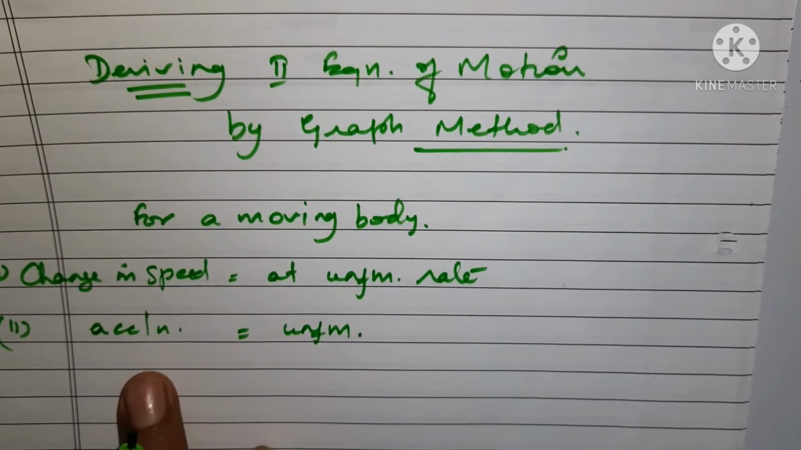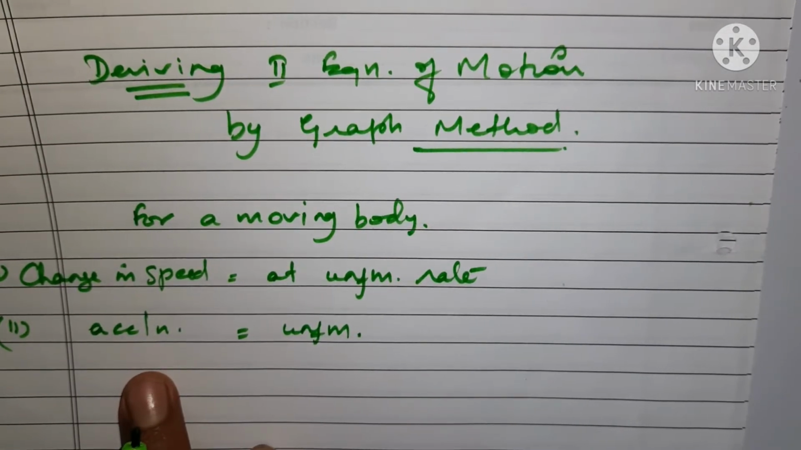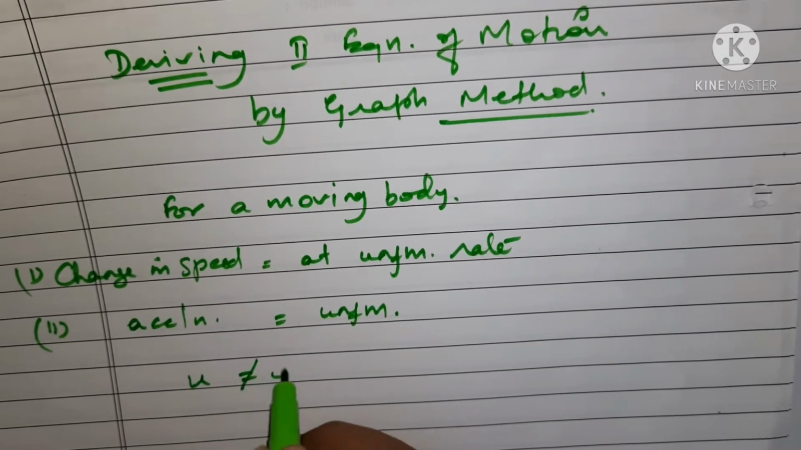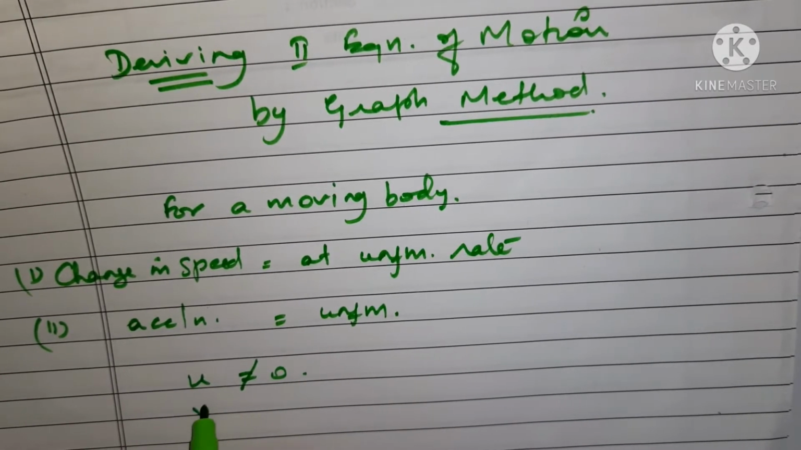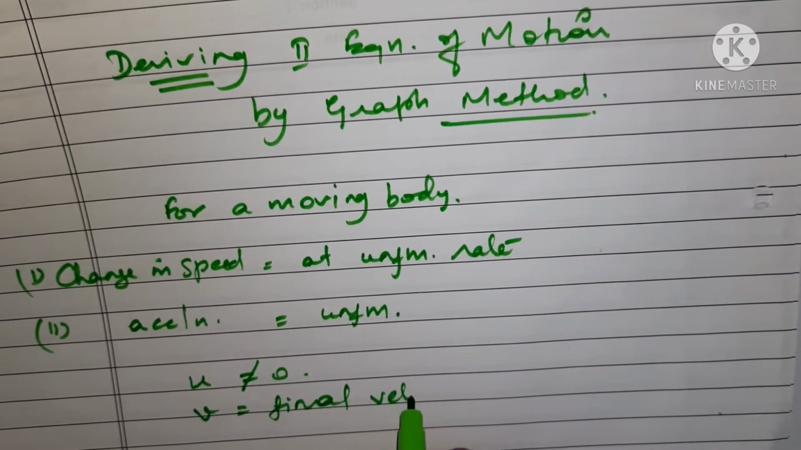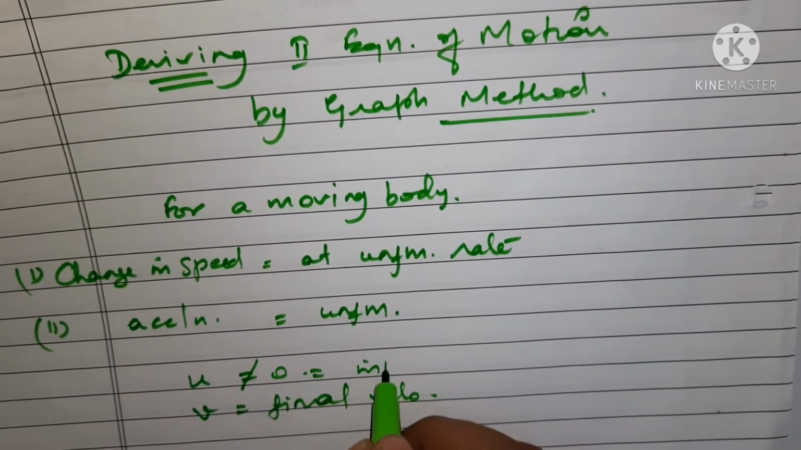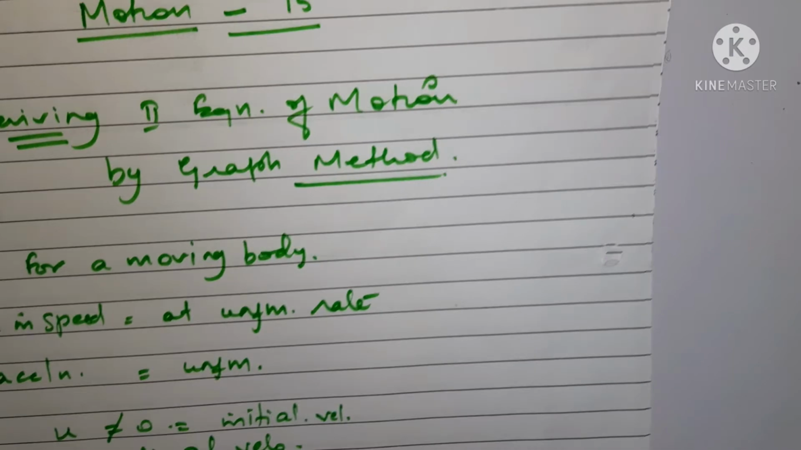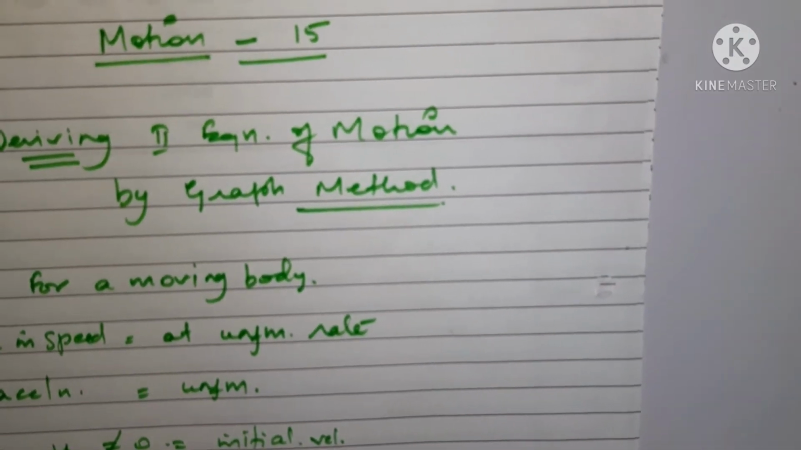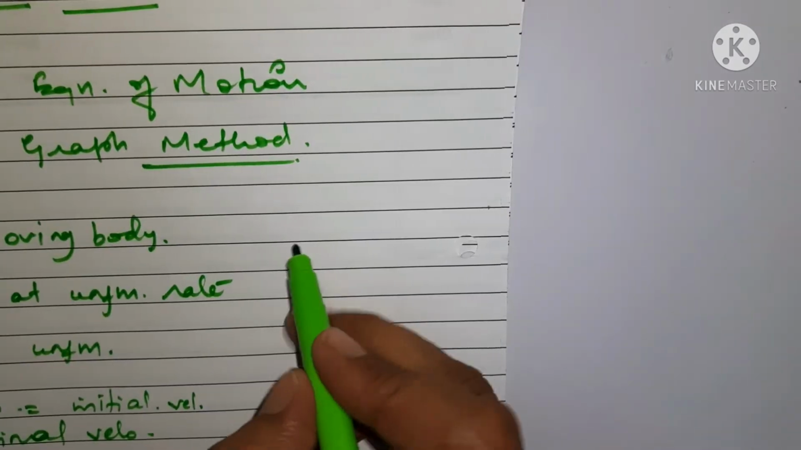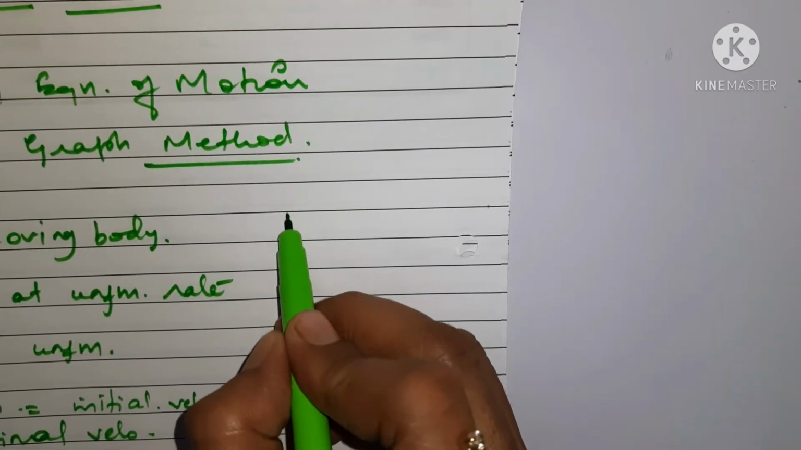So what graph are you going to get in this case? You are going to use the same graph, because again you are going to take initial velocity not equal to 0. Say v is your final velocity, u is initial velocity, a is acceleration and t is the time. So let's draw the graph first, and then we'll proceed with the equation.